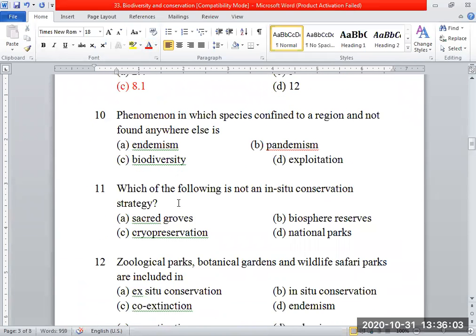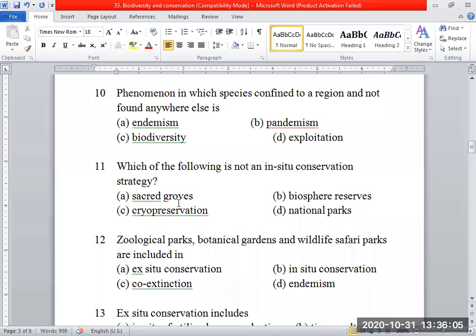The phenomenon in which a species confined to a region and not found anywhere else is called endemism. Option A. Very good. Endemism means that particular species will be present there only, like kangaroo in Australia, like kiwi in New Zealand, like Triton in Himalayas. We call these kinds of species endemic species because they are confined to a certain region.